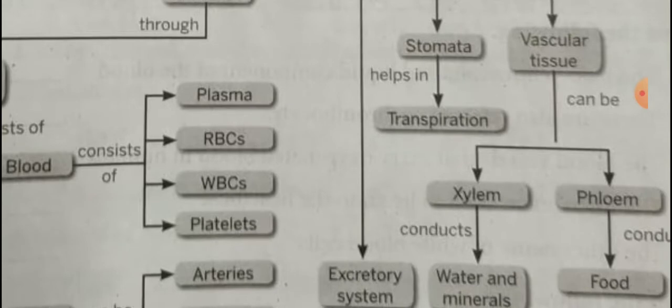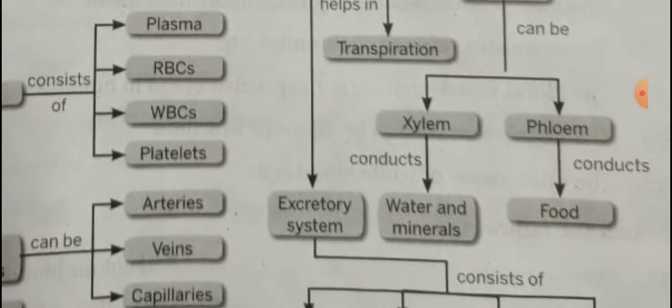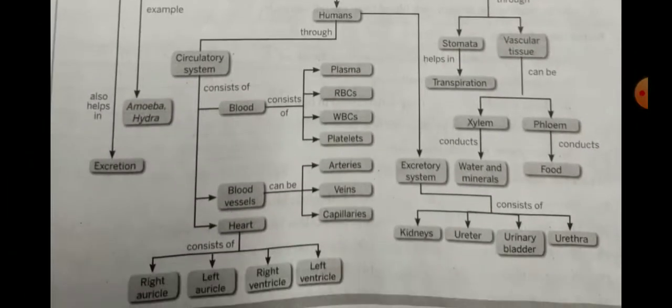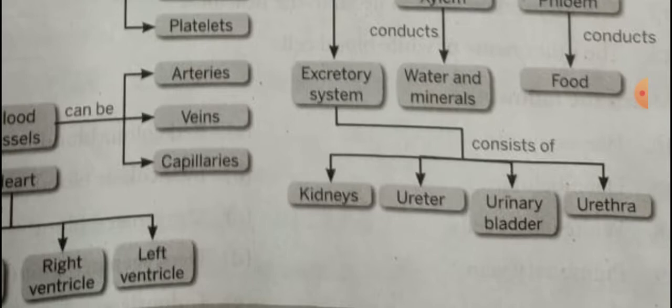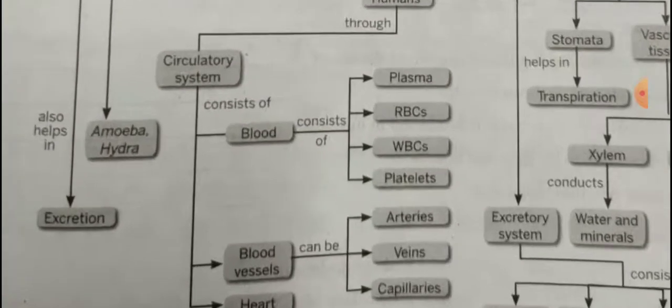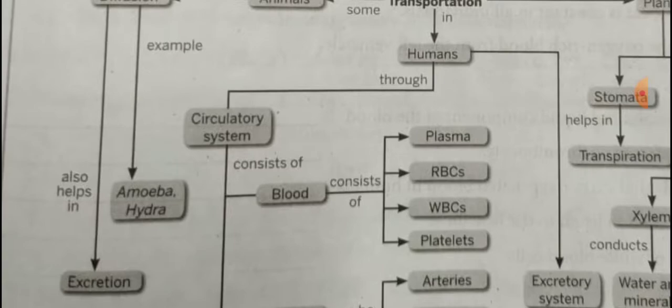Xylem conducts water and minerals, and phloem conducts food. Next, the excretory system consists of kidneys, ureters, urinary bladder and urethra. Next, diffusion, for example in amoeba and hydra, also helps in excretion.